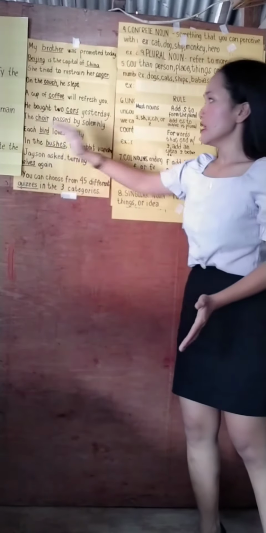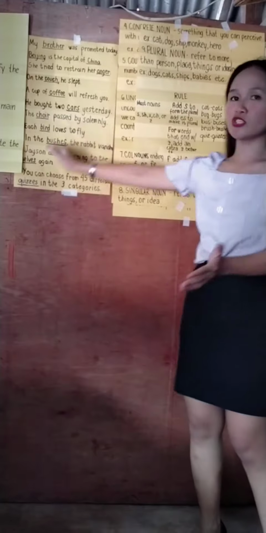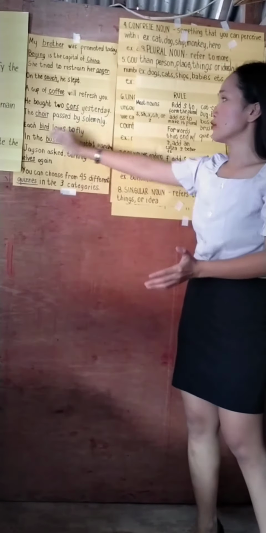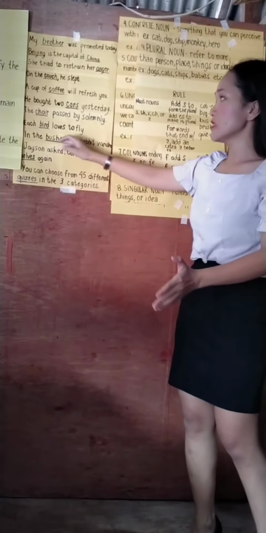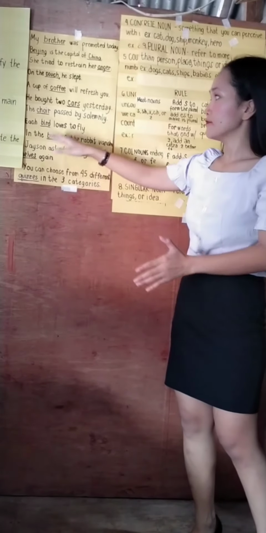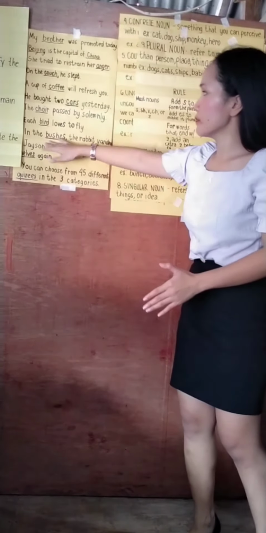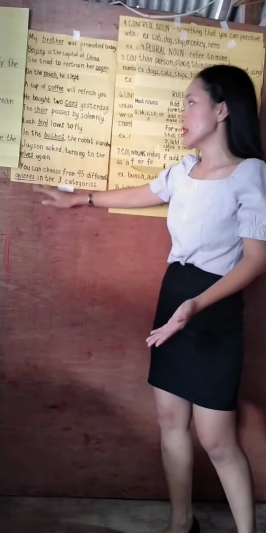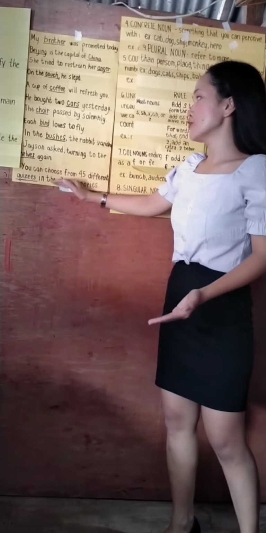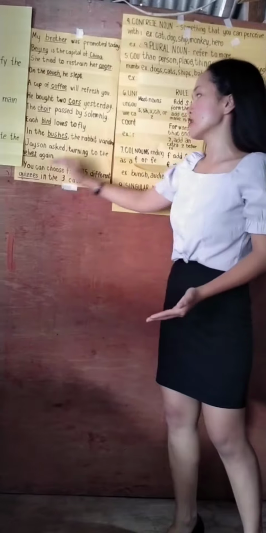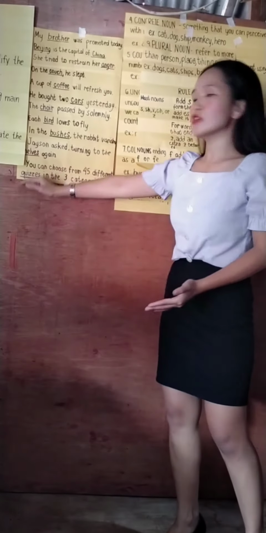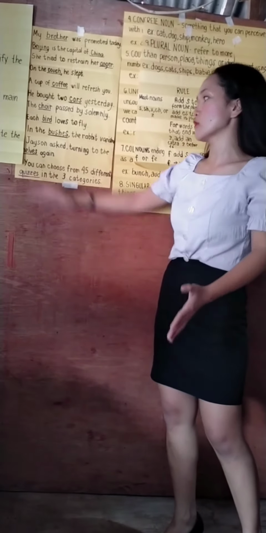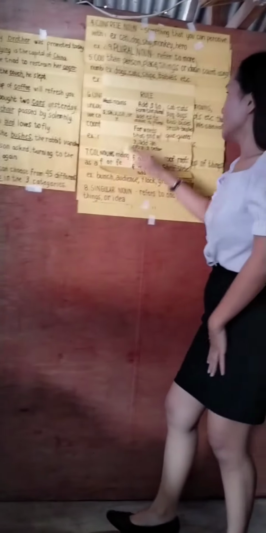Okay. In the bushes, the rabbit vanished. So the word bushes here is a plural noun, since it contains es, which is the plural form for bush rather. So we have, Jason asked, turning to the shelves again. So the plural noun here is the word shelves. And also, you can choose from 45 different quizzes in the 3 categories. So the underlined word here, which is the plural noun, is the word quizzes. Okay?